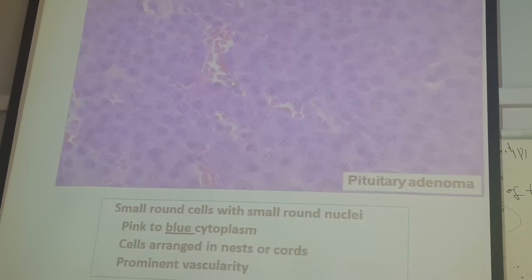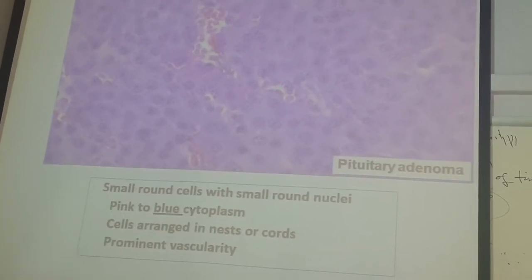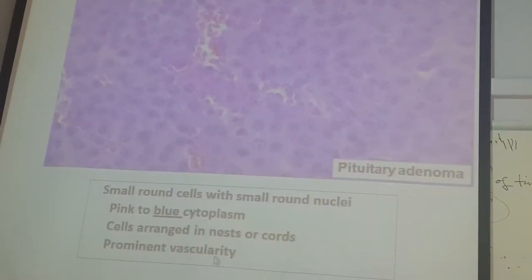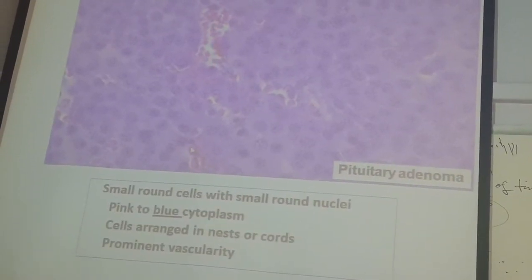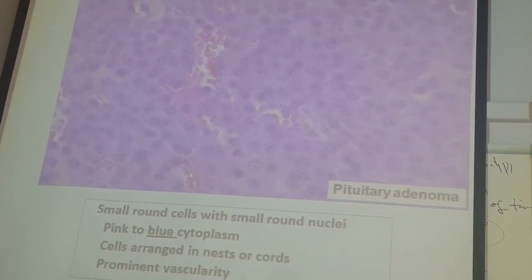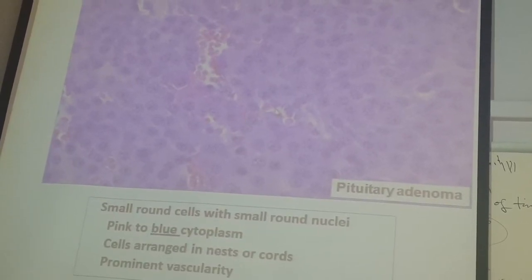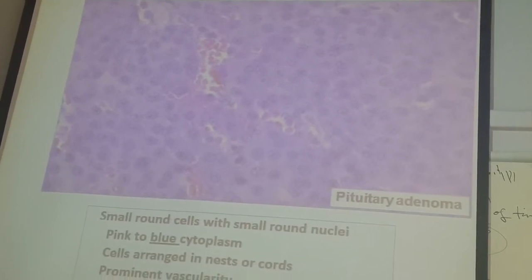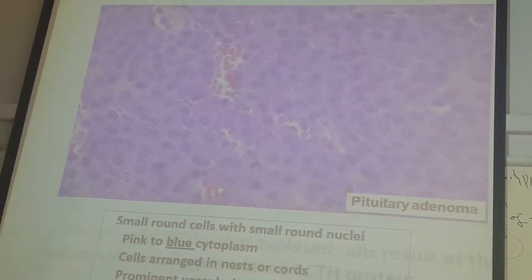Prominent vascularity. What is vascularity? There are blood cells. In this one there is no vascularity, but here there is prominent vascularity. Vascularity means dilatation of the small blood vessels. See, there is dilatation of small blood vessels here, all dilatation of small blood vessels.